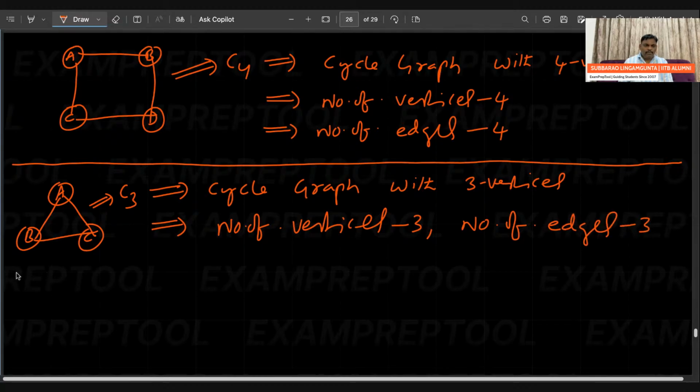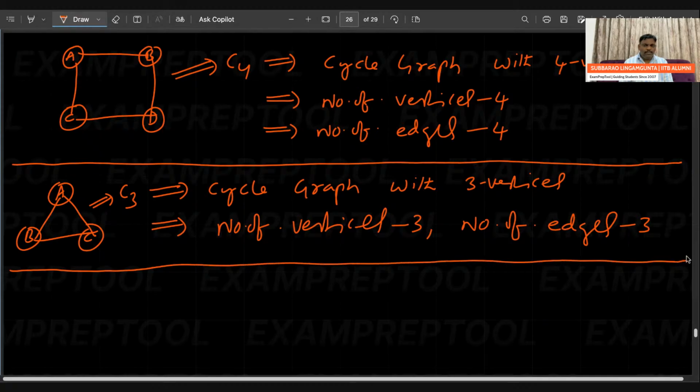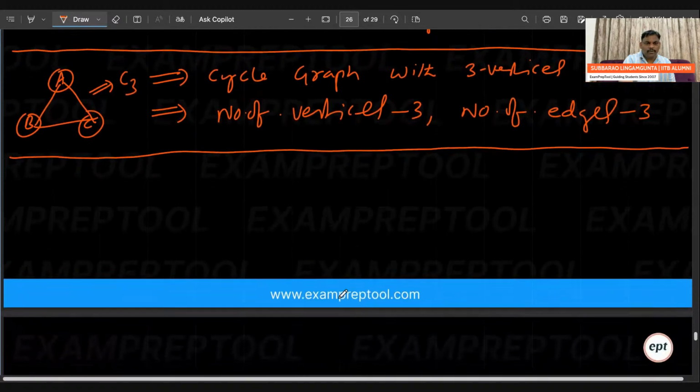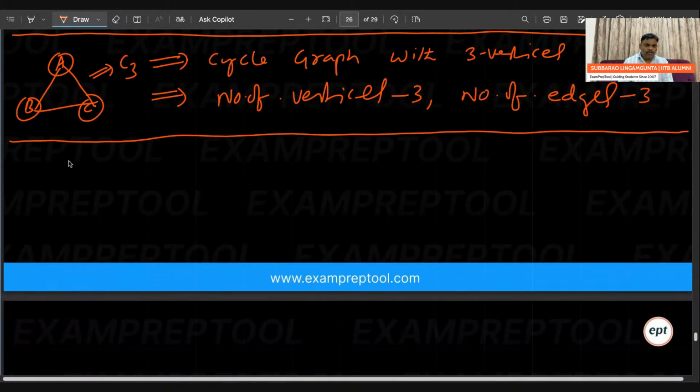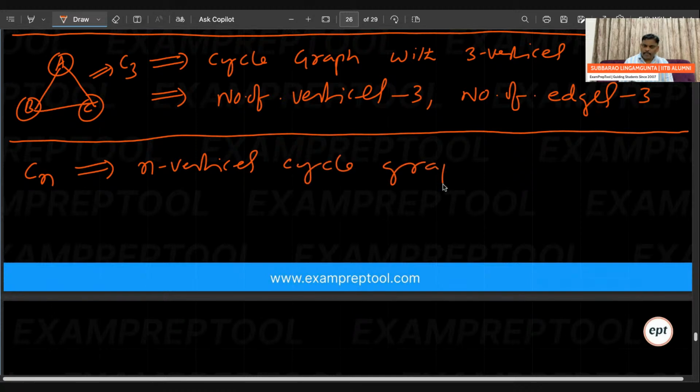Try to remember: Cn means a cycle graph with n vertices, and it contains n edges.